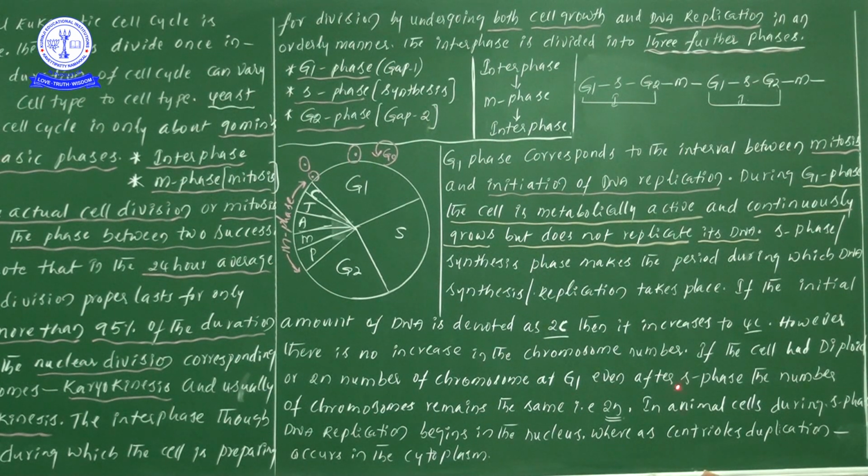Up to here it is completed. Now next one: even after S phase, the number of chromosomes remains the same, that is 2n. The chromosomal number will not be increased, only the DNA content is doubled.